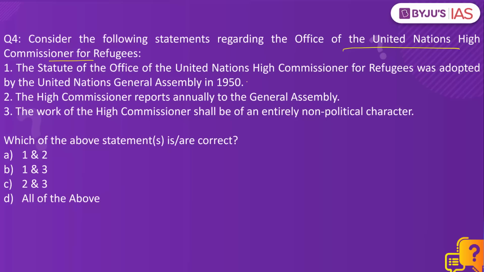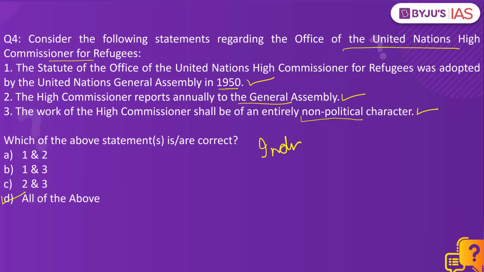This office was adopted by the United Nations General Assembly in the year 1950. This statement is correct, factual. The High Commissioner reports annually to the General Assembly of the United Nations. This is also correct. And the work of High Commissioner shall be of entirely non-political character. This statement is also correct. That means D, all of the above, is the right answer.